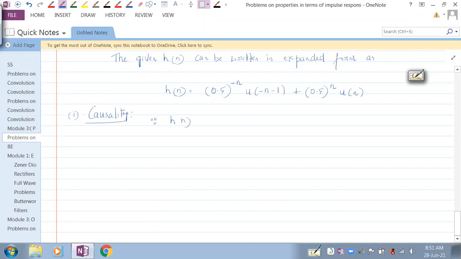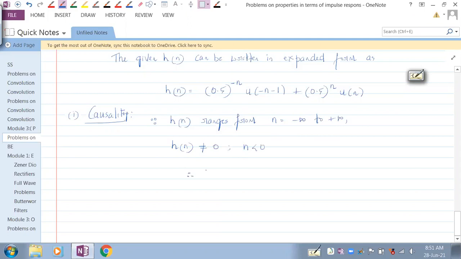Since h of n ranges from n equal to minus infinity to plus infinity, okay, since it ranges from minus infinity to plus infinity, h of n is not equal to 0 for n less than 0.